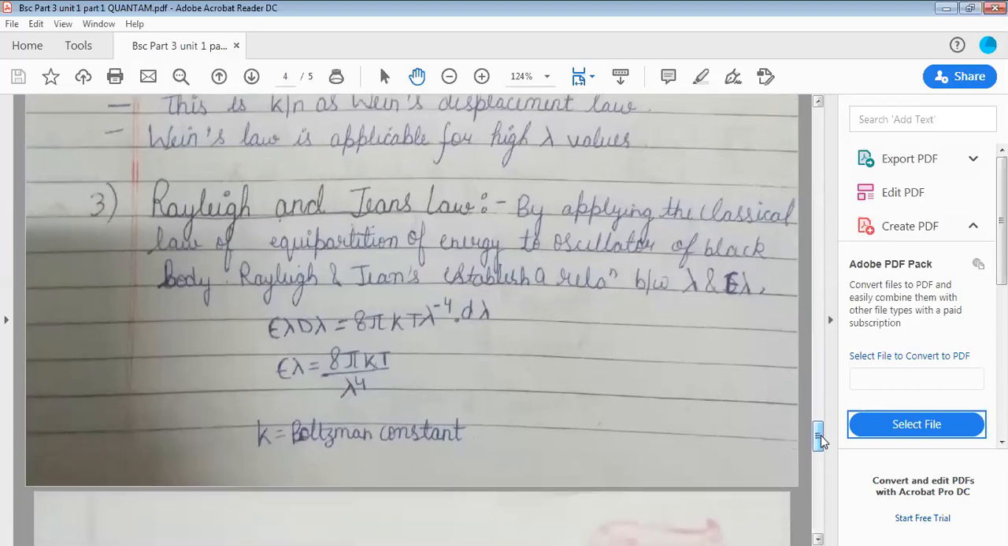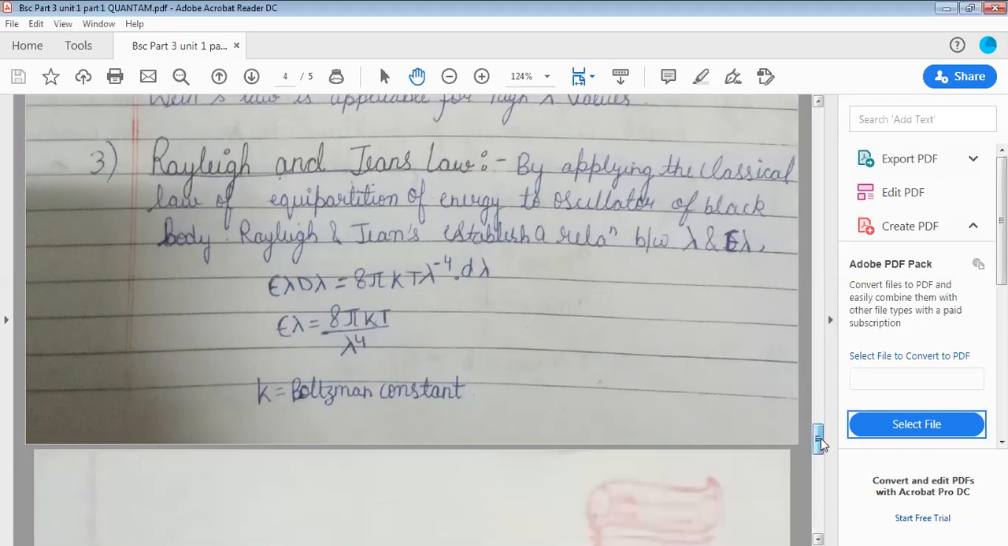Rayleigh and Jeans law. By applying the classical law of the equipartition of energy to oscillators of the black body, Rayleigh and Jeans gave a relation between lambda and E lambda. E lambda d lambda is equal to 8 pi kT lambda to the power minus 4 d lambda, and E lambda is equal to 8 pi kT upon lambda to the power 4, where k is the Boltzmann constant.